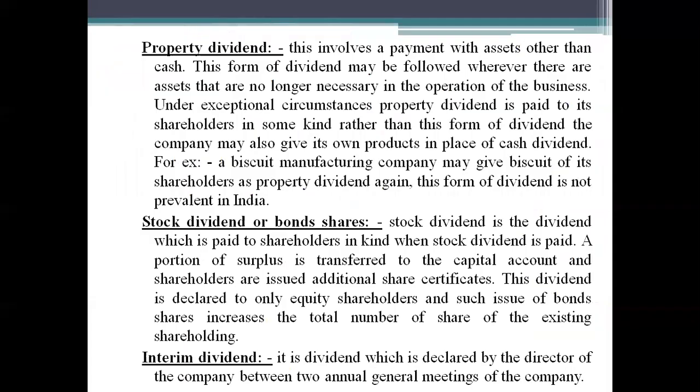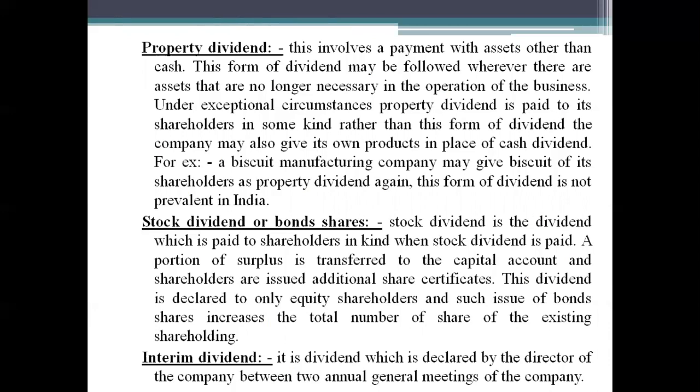The name itself suggests that the dividend will be paid in the form of assets or property. Whenever there are assets that are no longer necessary for the operation of the business, then the company will pay the dividend in the form of property dividend. Means if they have assets which are not used in the operations of the organization, then rather than paying in cash, they are going to issue those assets to the shareholders in the form of dividend.